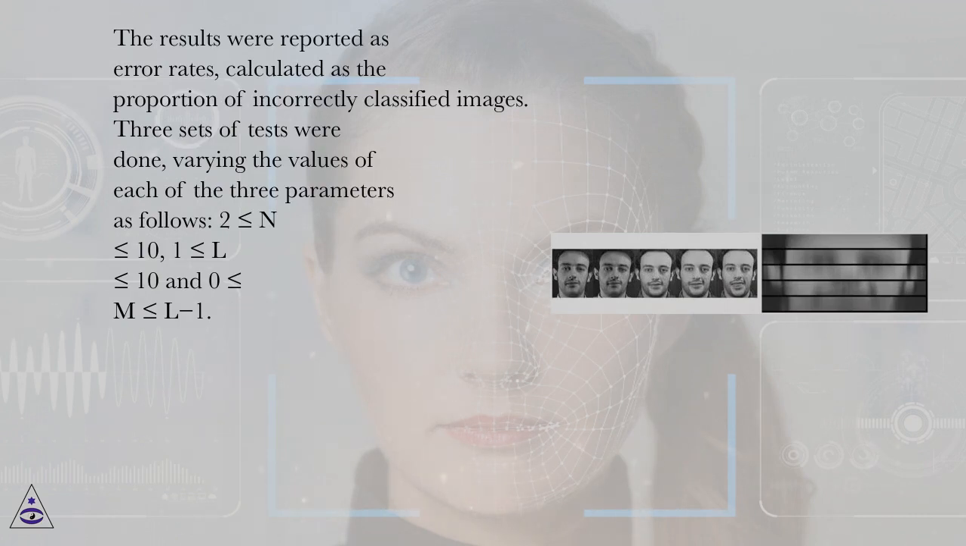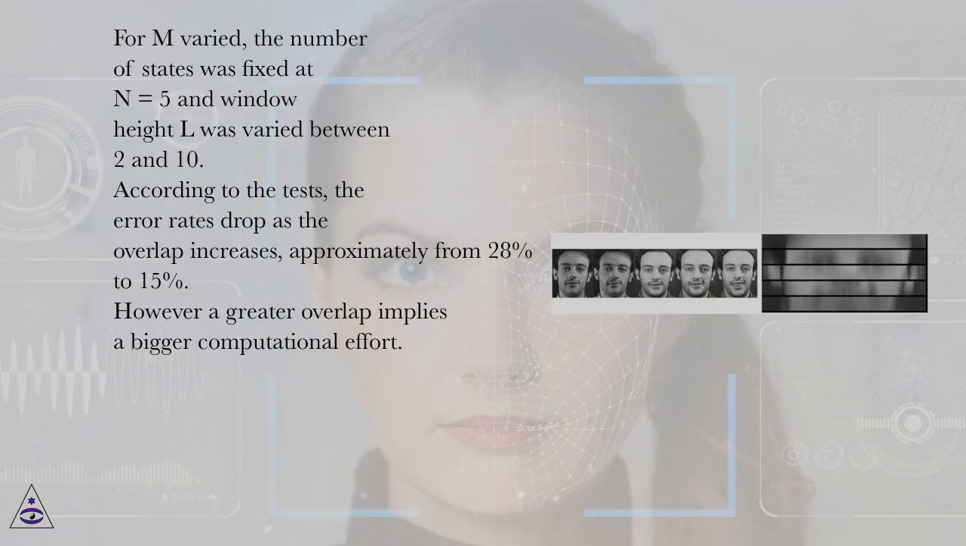3 sets of tests were done, varying the values of each of the 3 parameters as follows: 2 ≤ n ≤ 10, 1 ≤ L ≤ 10, and 0 ≤ m ≤ L−1. For m varied, the number of states was fixed at n = 5 and window height L was varied between 2 and 10. According to the tests, the error rates drop as the overlap increases, approximately from 28% to 15%.